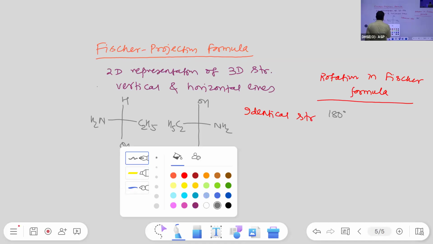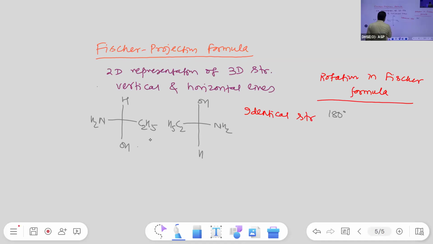Rotating by 180 degrees or its multiple makes no change in the Fischer formula.